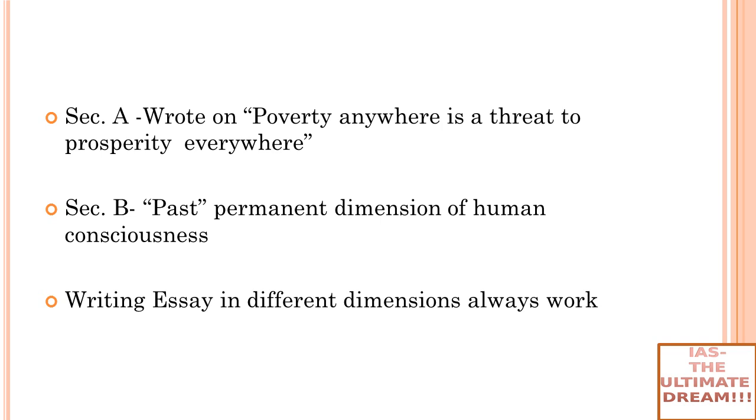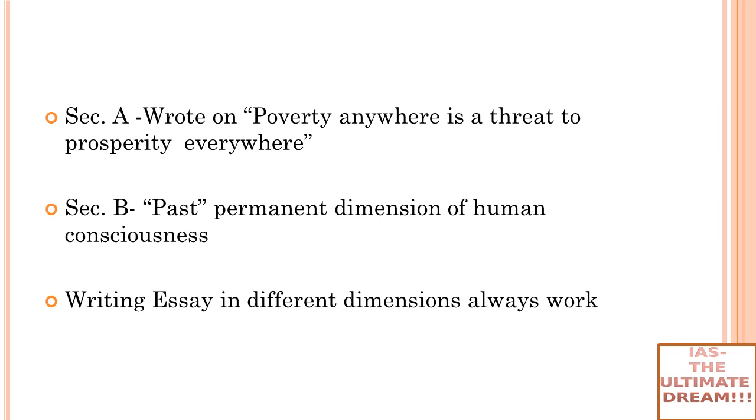Then I talked about different things, social prosperity, how it is a threat to social prosperity. What does poverty do? It creates division in society, right? So it is a threat to social prosperity. In that way, you can explain it. Environmental prosperity: because people are poor, they go for slash and burn agriculture, jhum cultivation, and all those things, which is a degradation of the environment, right?